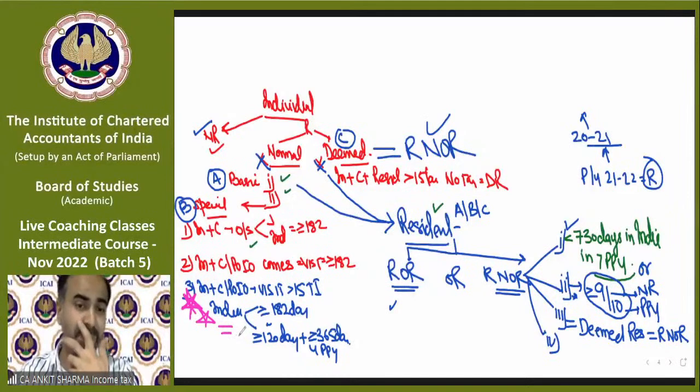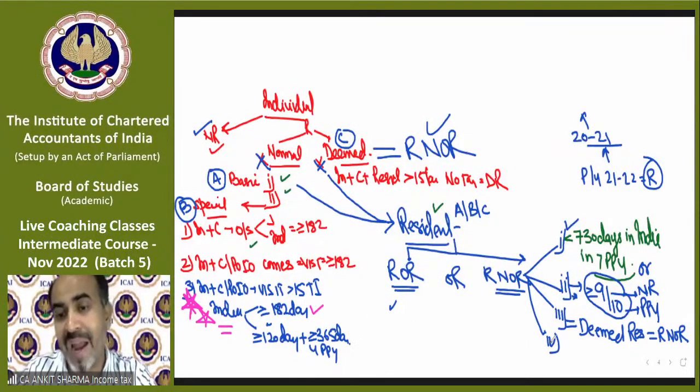Individual, citizen, POIO comes to visit, having Indian source income more than 15 lakh. Then we find him resident or not if he fulfills the 182 days condition, or 120 days or 365 days in the 4 preceding years.